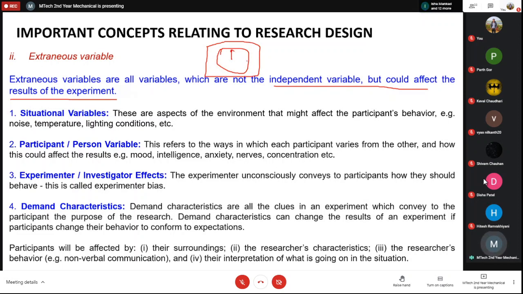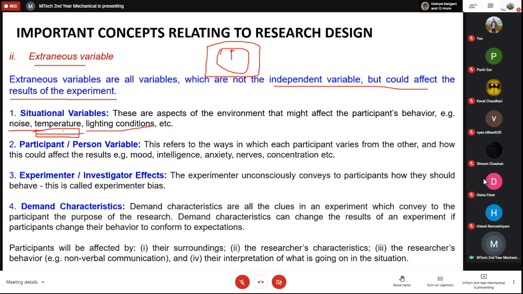It doesn't mean that it is showing you the incorrect value, but you are reading the incorrect value. So that is something which is an extraneous variable. Lighting conditions are there, temperatures are there, noise is there. If some areas are very warm or very hot, it will be difficult to work there for an extended period of time.